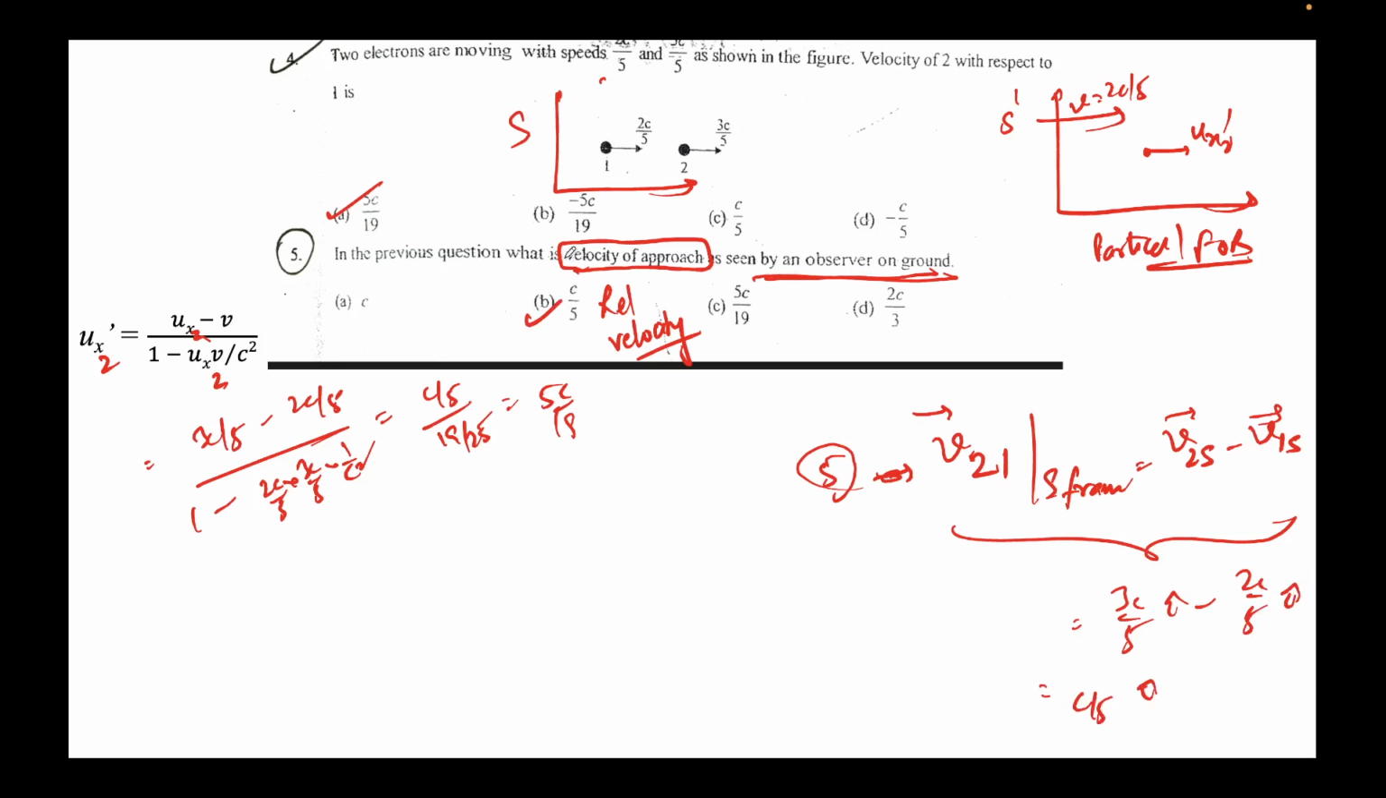That's a good doubt actually. Velocity of approach is nothing but relative velocity. But here the observer is on the ground, so everything has to be in the S frame. That's why I wrote it like this. So yeah, that's that.